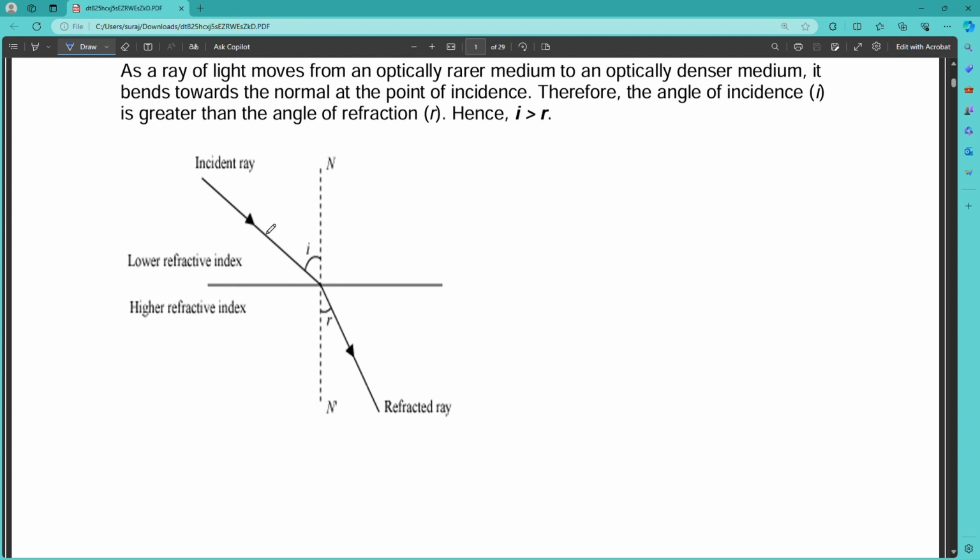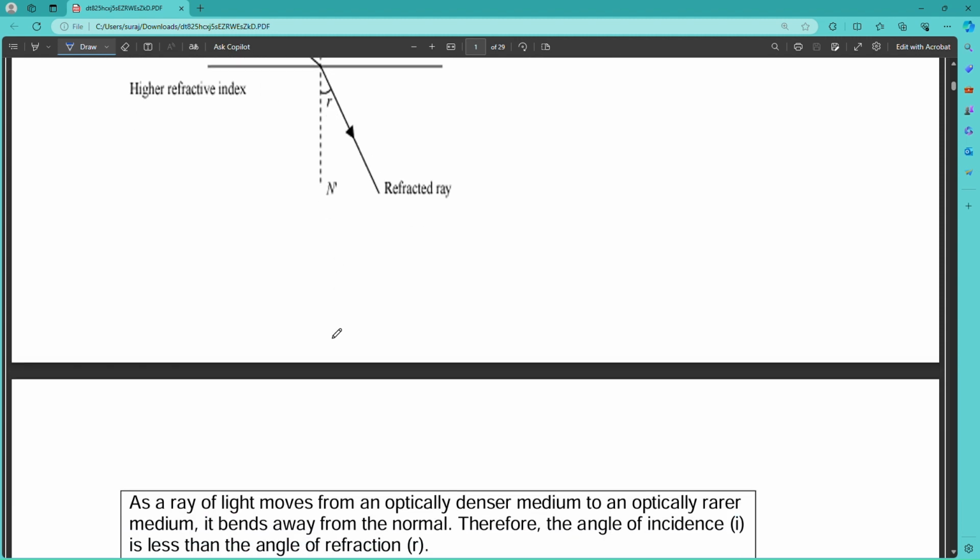This ray is called the incident ray, and this ray is called the refracted ray, and the imaginary line at the point of incidence is known as the normal. The angle between the incident ray and the normal is known as the angle of incidence, and the angle between the normal and the refracted ray is known as the angle of refraction or refracted angle.